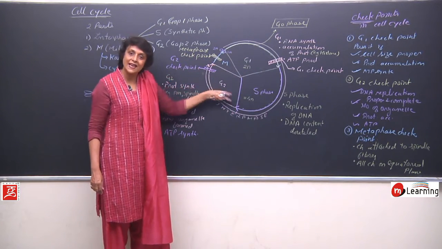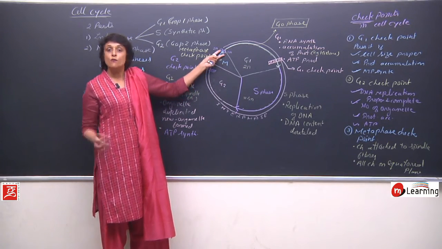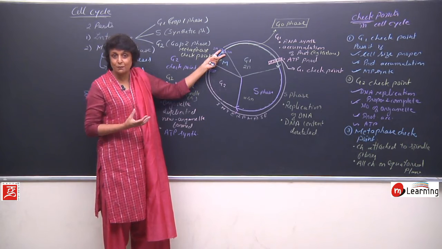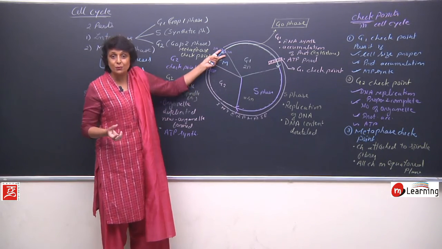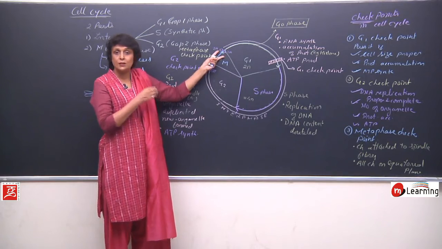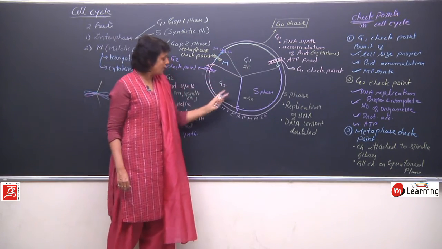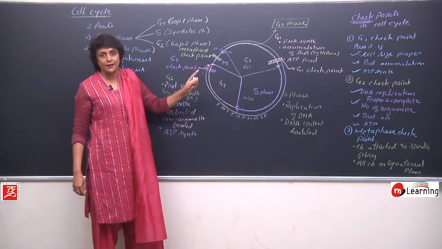If there is any mistake anywhere, then the two daughter cells which are formed would be faulty. Faulty in the sense they would have a different type of genetic material. That is known as mutation. So it could be a chromosome number mutation. Some cells may have more, some cells may have fewer chromosomes. So these checkpoints basically ensure that the cell cycle runs in a proper manner.